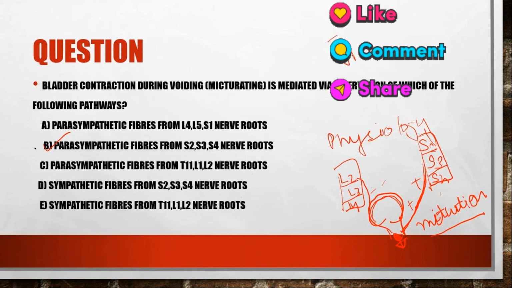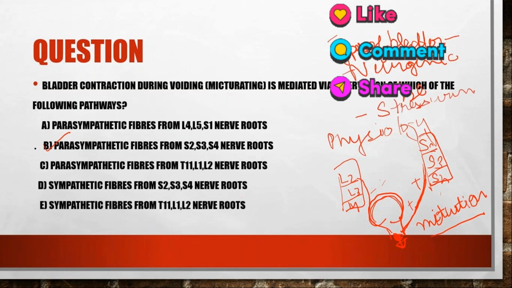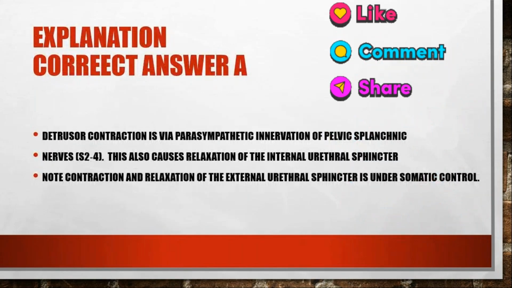And what are the types of bladder? Do you know about the types of bladder? How many types of bladder are there? One is the neurogenic bladder. Another one is the stress urinary incontinence, and another one is overflow incontinence. So I hope the answer is clear. So the correct option is option A.